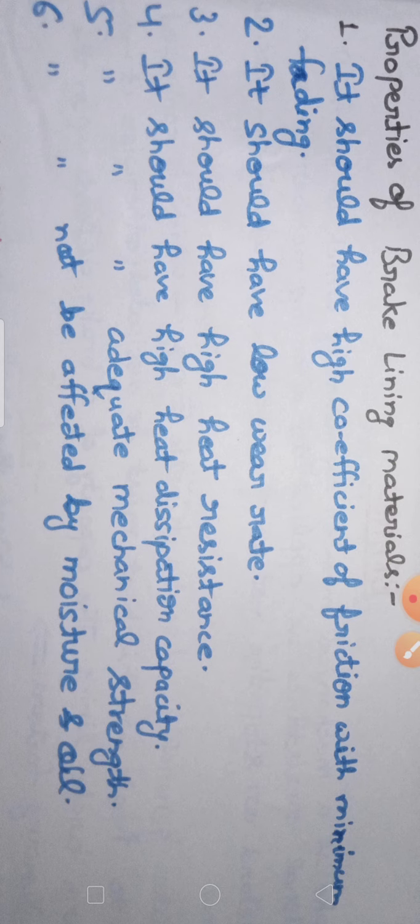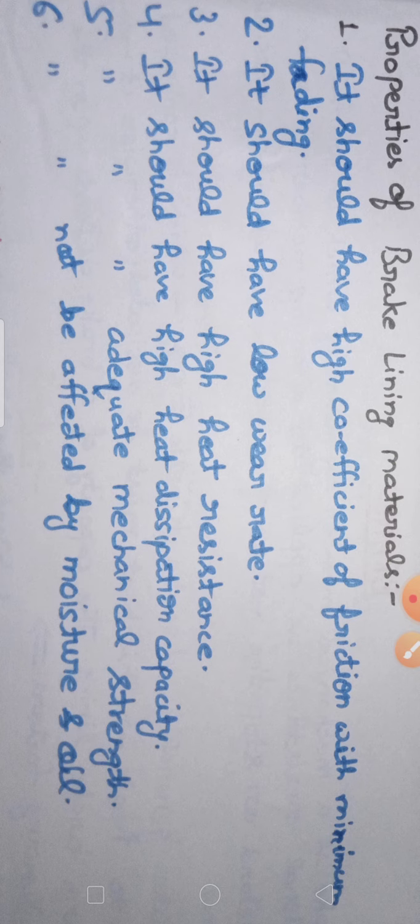The word fading means as the temperature rises, the coefficient of friction must not change, or it may change, but the value must be very less. Totally it means that there should not be any effect of temperature on the coefficient of friction. That means minimum fading.